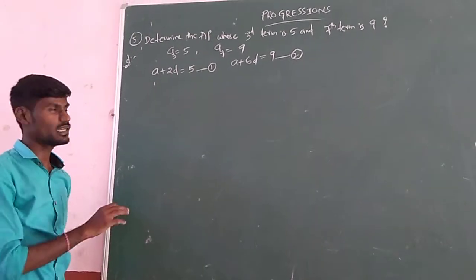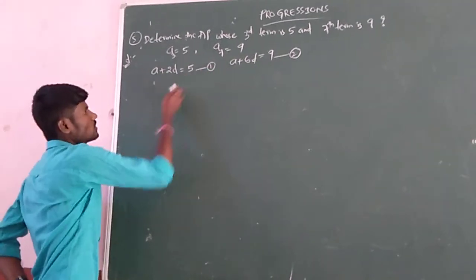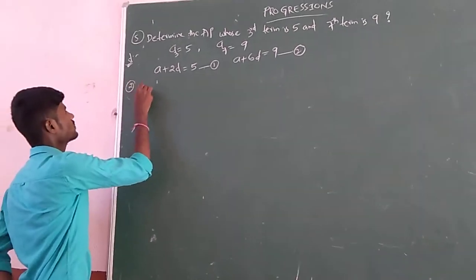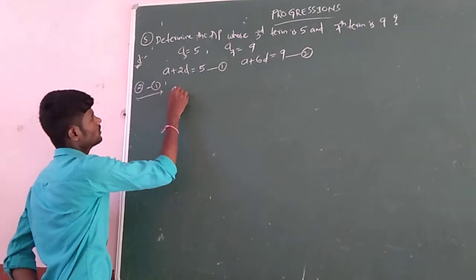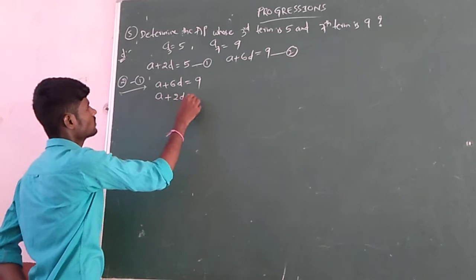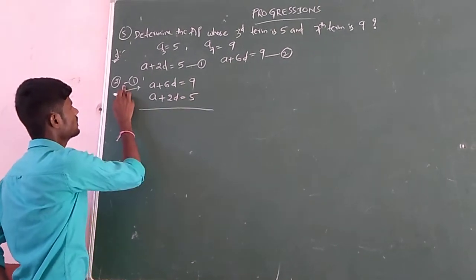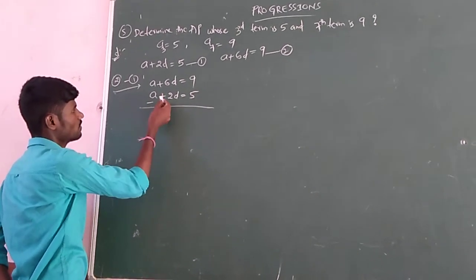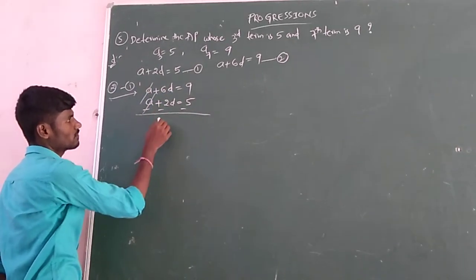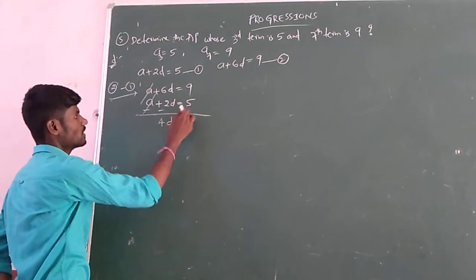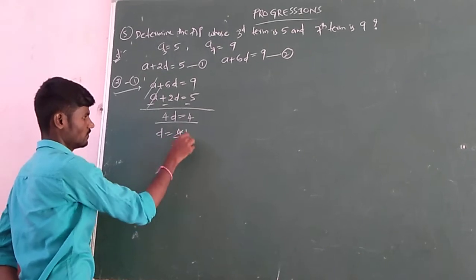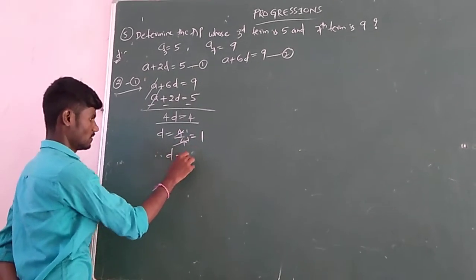Then to find A or D, if you observe, A's coefficient in both equations is the same, and the symbols are also the same, so just do the subtraction, 2 minus 1. A plus 6D equals 9, minus A plus 2D equals 5, the first equation. Difference means subtraction, so the symbols will change. A minus A cancels. 6D minus 2D is 4D. 9 minus 5 is 4. Then D equals 4 by 4, so D is equal to 1.